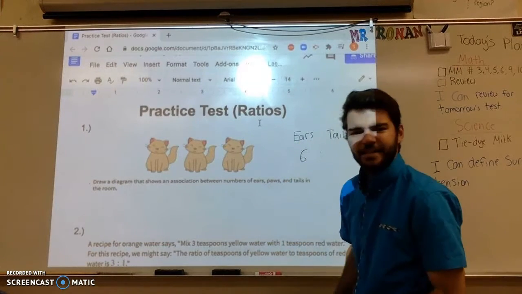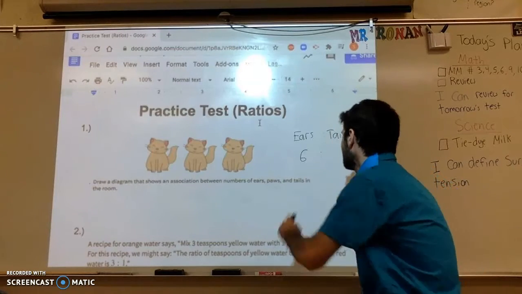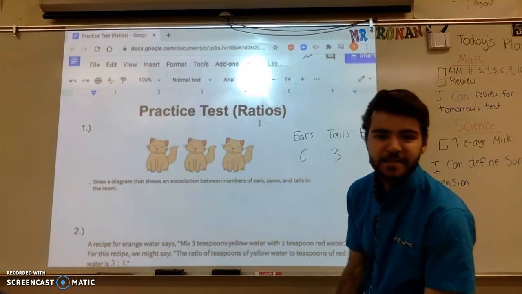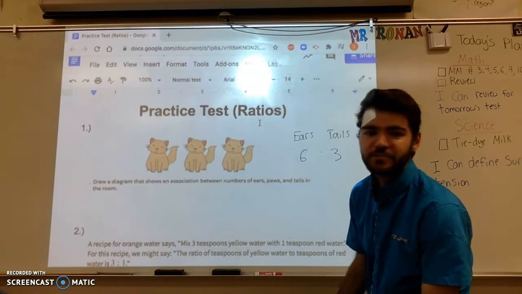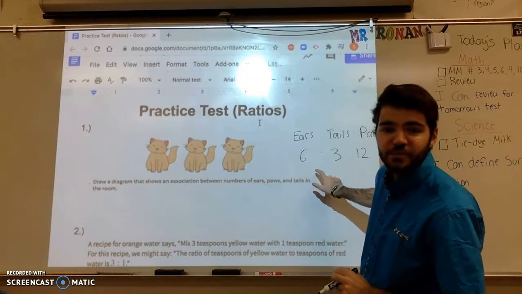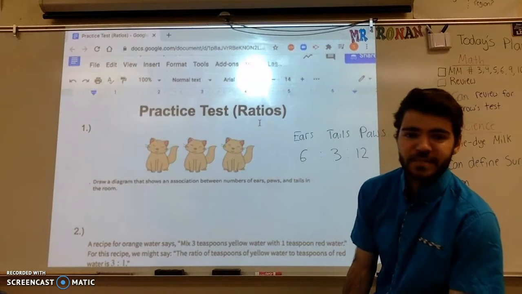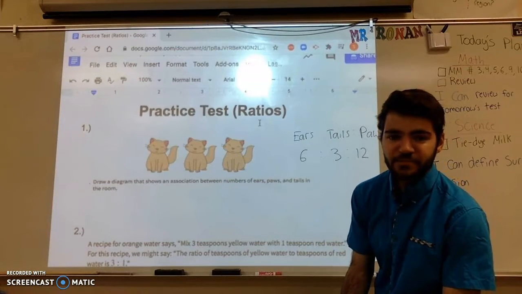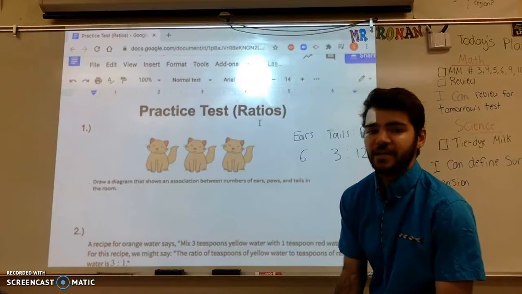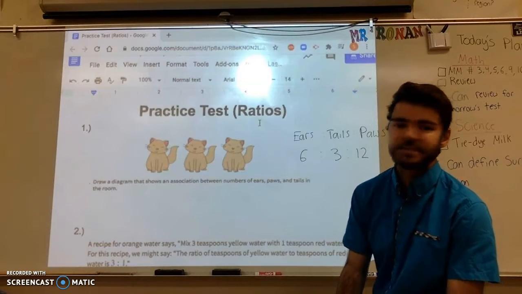And then the tails. Each of those cats, it looks like, has 3 tails. So I would write 6 to 3. And then the total number of paws, each cat has 4 paws. There's 3 of them, so there would be 12 total paws. So this would be the correct ratio. However, if I asked you to give me the ratio going from tails to paws to ears, 6 to 3 to 12 would not be the correct ratio. The correct ratio for going from tails to paws to ears would be 3 to 12 to 6.